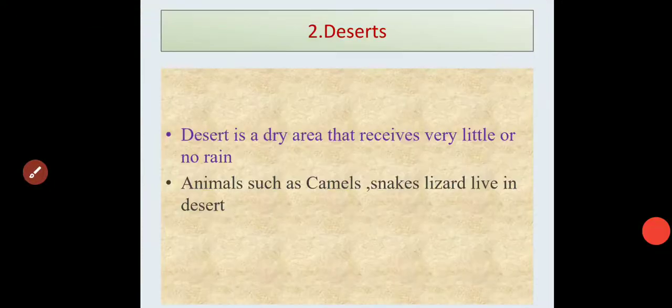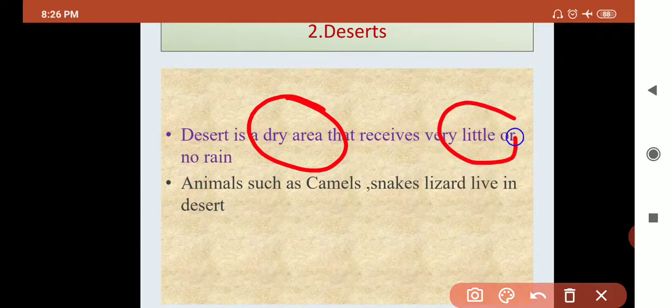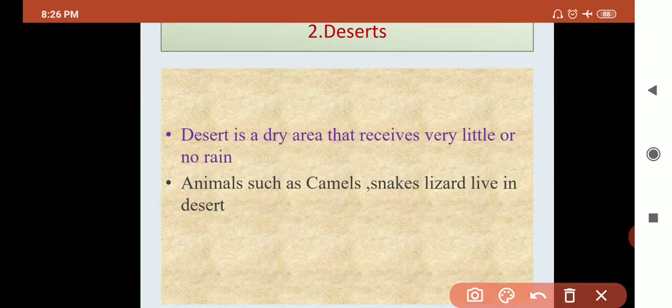So the next topic is desert. What is meant by desert? Desert is a dry area. Why is it a dry area? Because there is very little or no rainfall in that region, so it is too dry. During the day it is hot, and during the night it is cold.